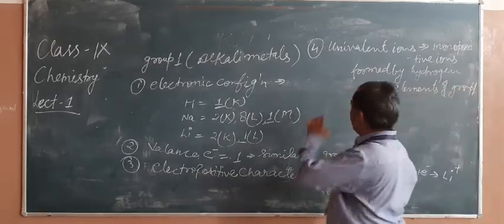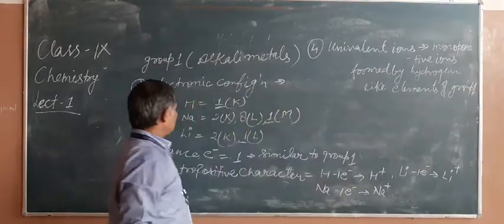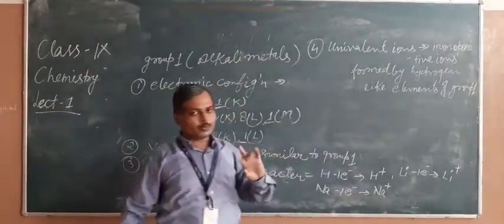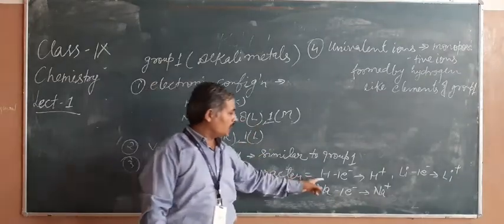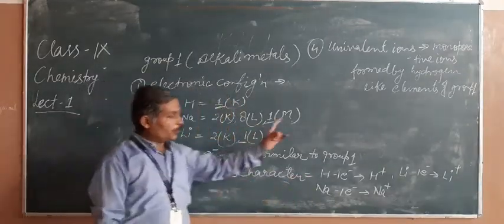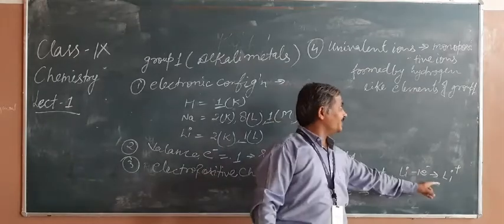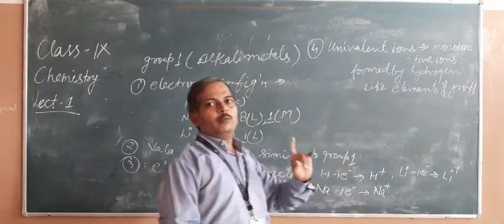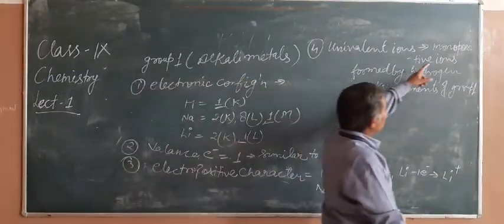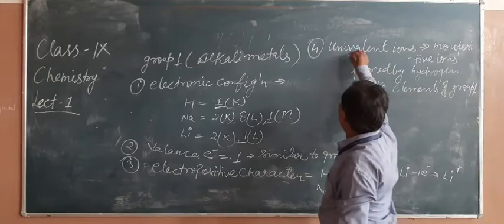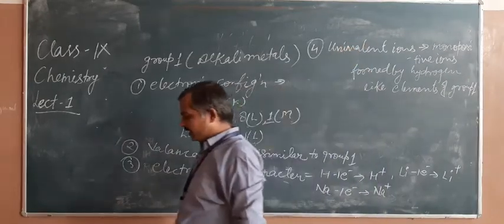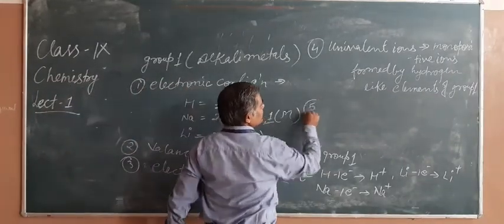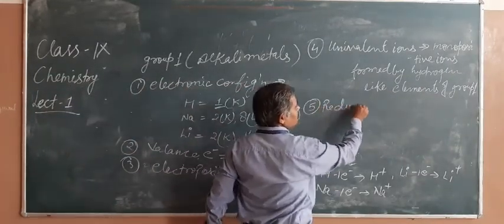Group 1, you can see the examples. Electropositive character and univalent: same examples, two different terms. Electropositive means positive formation, positive charges, and univalent means single charges, monovalent, monopositive charge. Then there is one more property, that is reducing agent.